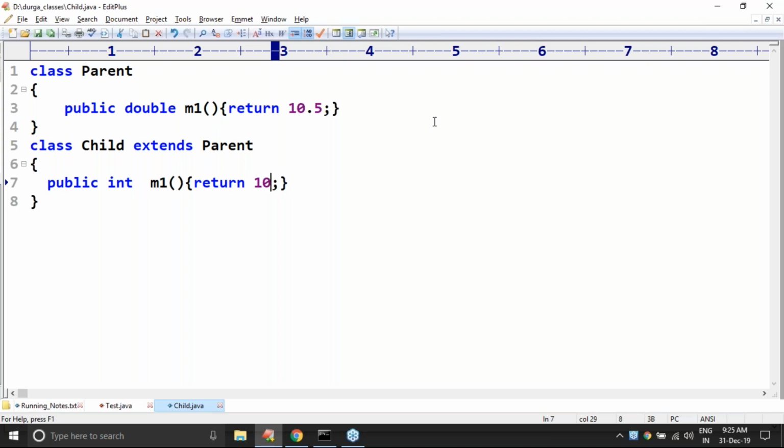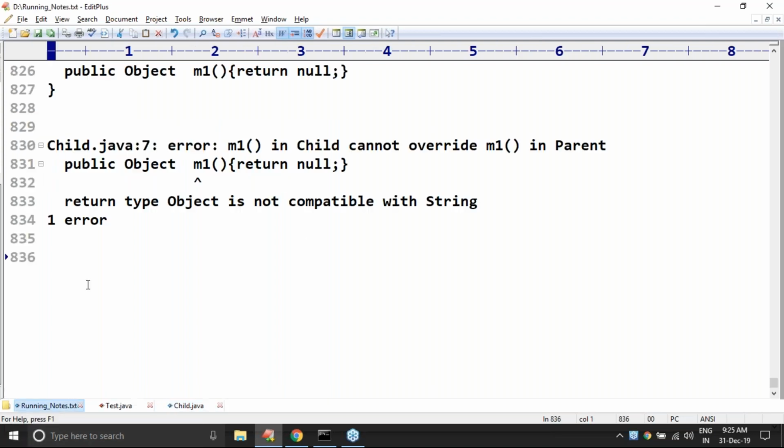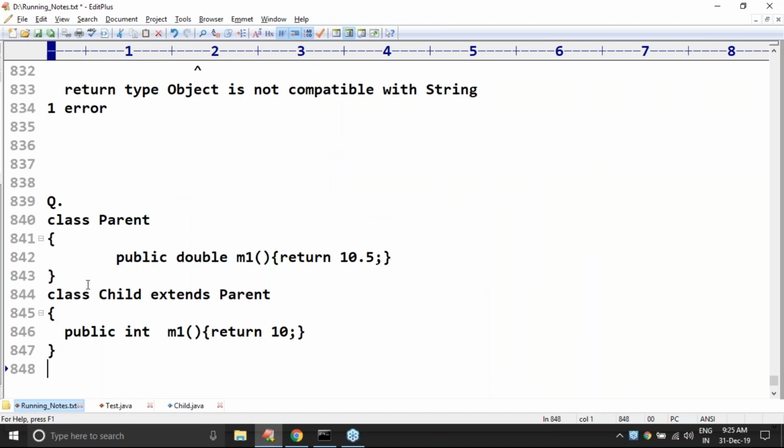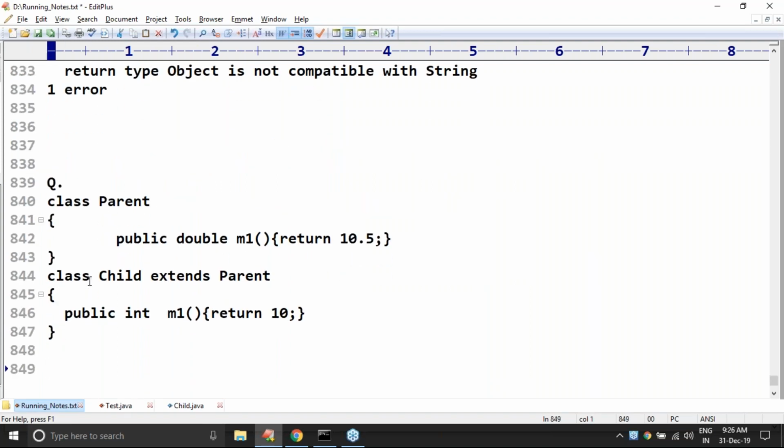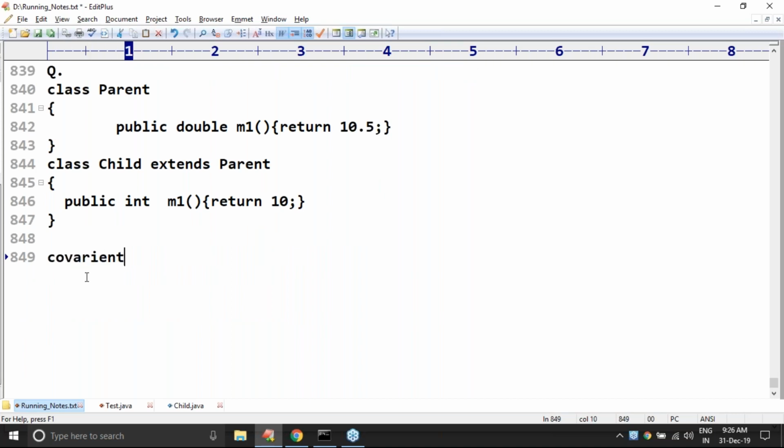Okay, so take very special care. This one is valid or invalid? The compiler is ready to give left and right. What is the reason? The covariant return types concept is applicable